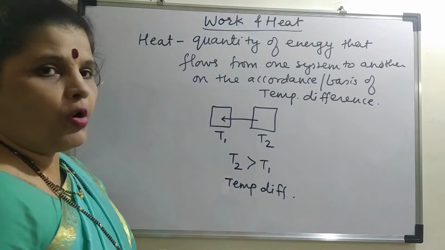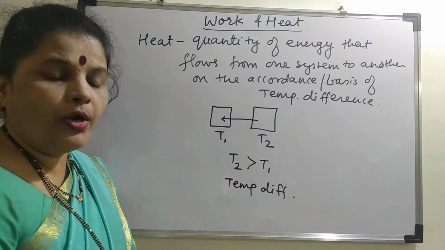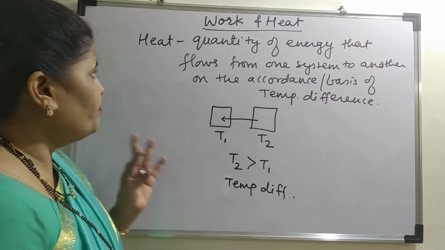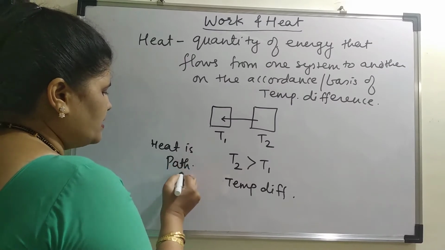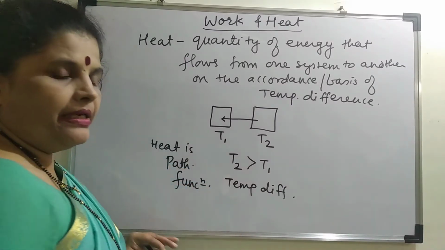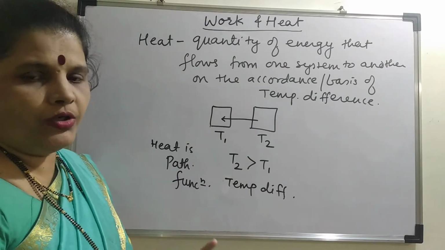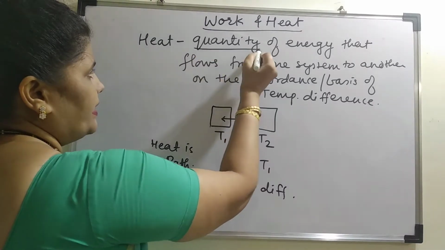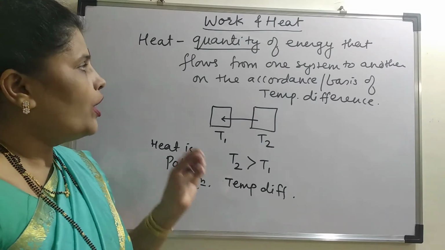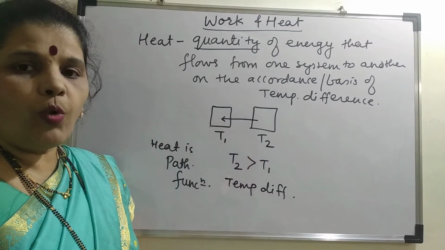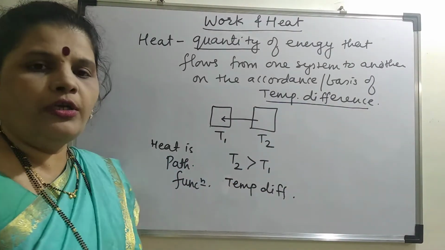As I said, it is a form of energy. What is actually this energy? This is depending upon how much temperature difference is there. Means heat is a path function. What is the meaning of path function, student? It will not depend upon initial and final state, but it will depend upon the amount which is present, and so we use the word here quantity. It is the quantity of energy that flows between two bodies or from one system to another. On what basis this flow takes place is on temperature difference.